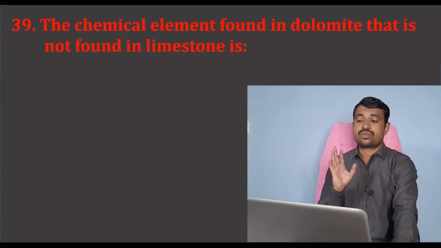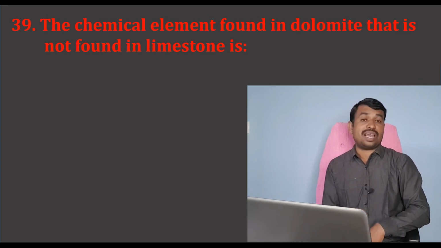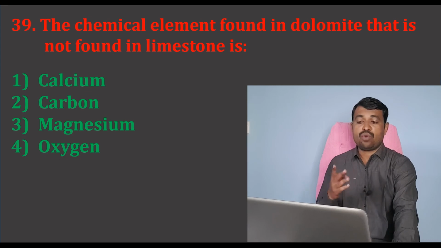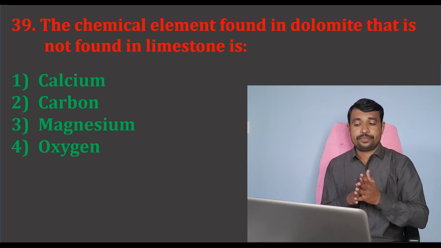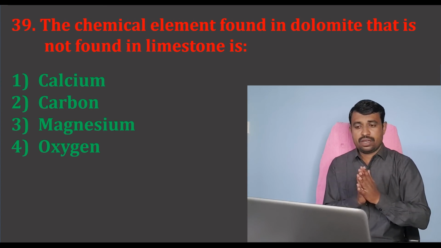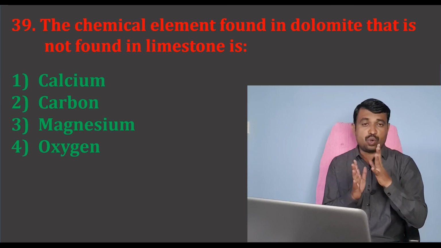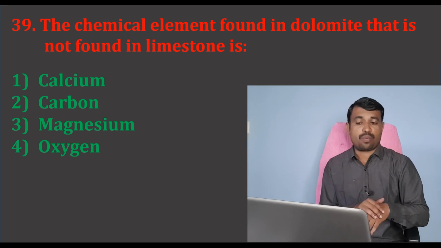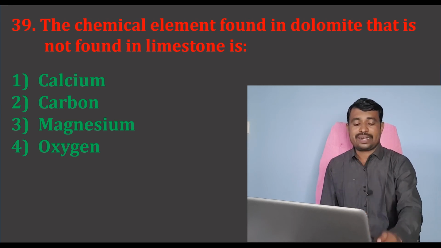So next question: the chemical element found in dolomite that is not found in limestone. There are 4 options: calcium, carbon, magnesium and oxygen. We know that dolomite and limestone are calcium rich, but the main difference between dolomite and limestone is magnesium, because dolomite is composed of some amount of magnesium and that magnesium is absent in the limestone. So the correct option is option number 3, that is magnesium.